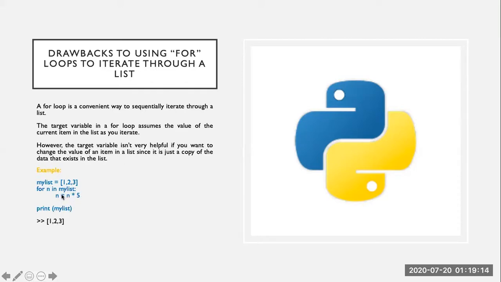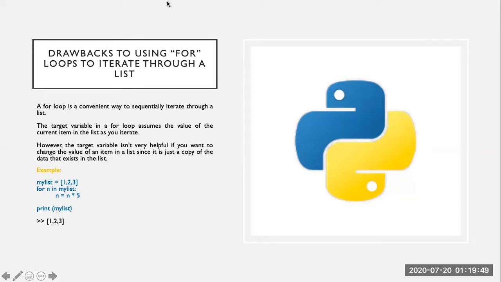We are changing that element, but actually this is a copy of the element, so it will not apply any change on the value of these items. According to this code, we have applied some changes on the values of the elements, but after completing all the iterations of the for loop, when we try to print this list, we get the same list. There was no change. So basically this is the drawback of using the for loop to iterate through the list.